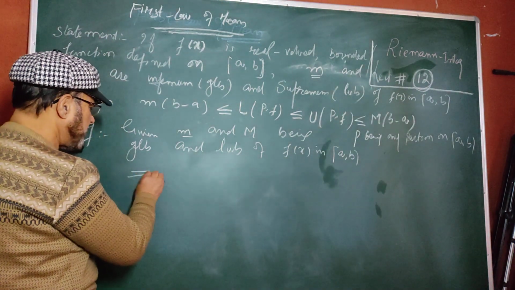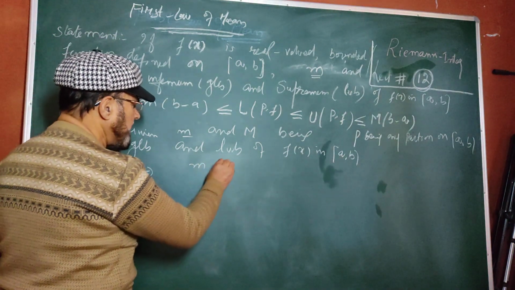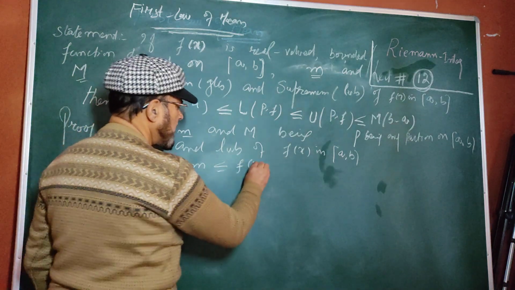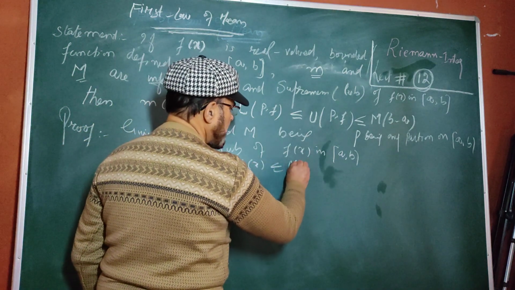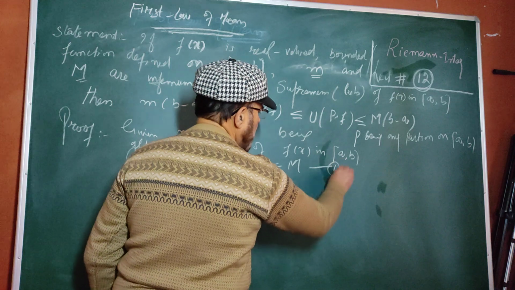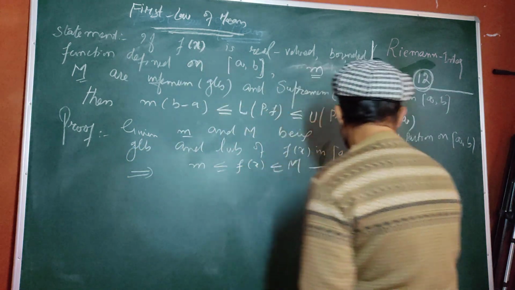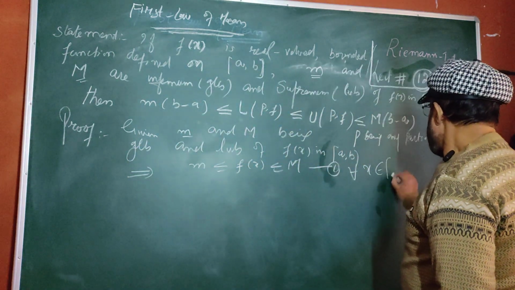This implies that m is less or equal to f(x), which is less or equal to capital M, for every x belonging to closed interval [a, b].